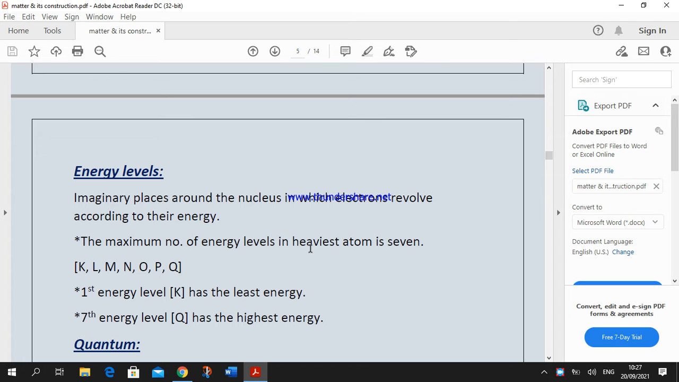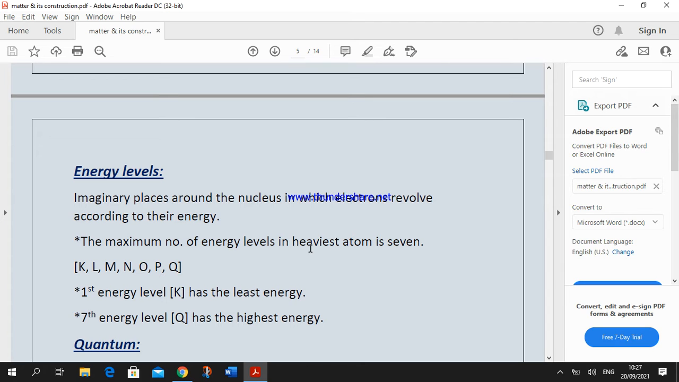We know that the atom is composed of a nucleus and electrons, okay? Where the nucleus contains positively charged particles known as protons and uncharged particles known as neutrons. And outside the nucleus, there are electrons. Electrons revolve around the nucleus in a number of energy levels, okay, with a very high speed and make a cloud